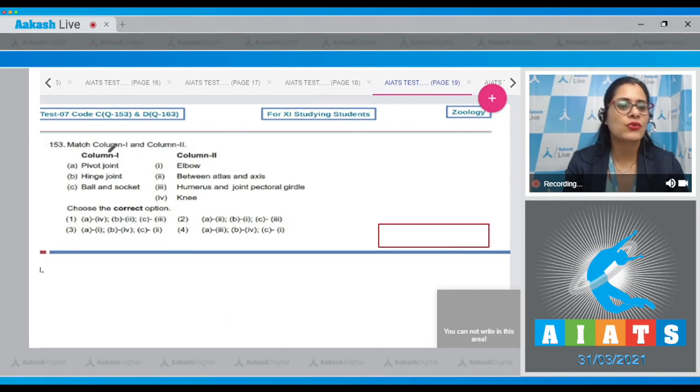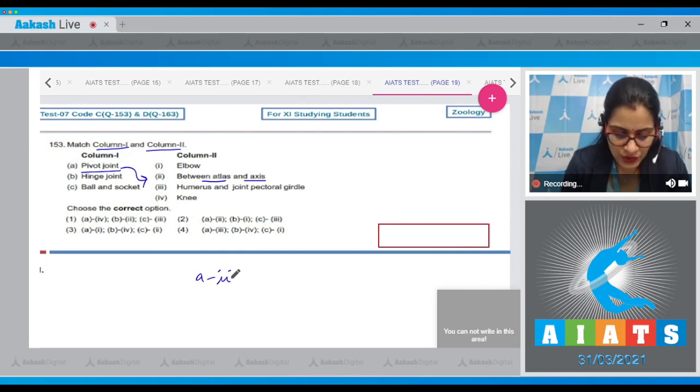Question number 153. Match column 1 and column 2. In the very first column given is pivot joint, and as pivot joint is present between atlas and axis, so A matches with second option in column 2. Hinge joint is present in elbow and knee, so B matches with either 1 or 4.